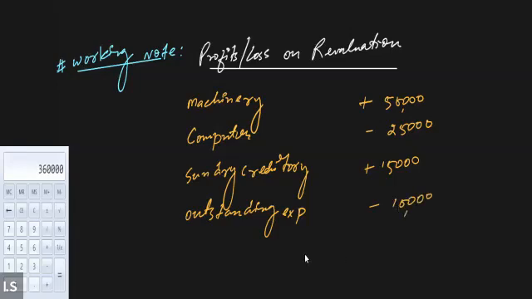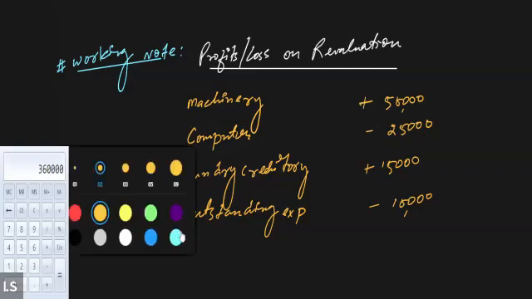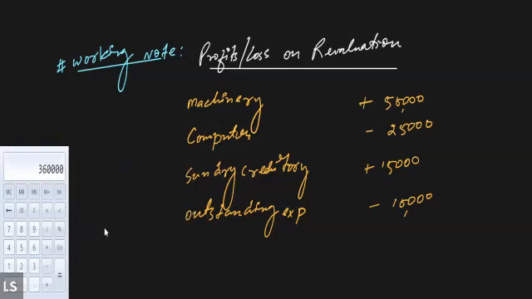Is this clear? I am writing a positive or negative value depending upon how it is going to affect the profitability of the business. If it is going to increase the profit, then in such a situation I'll be putting a positive sign. If it is reducing the profit, then I'll be using the negative sign. I hope this is clear to all of you.